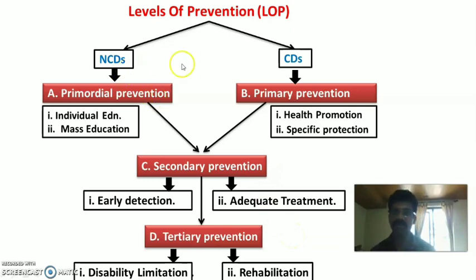So we have two sides. One side is non-communicable diseases and the other side is communicable diseases. For the prevention of communicable diseases, we apply primary prevention.